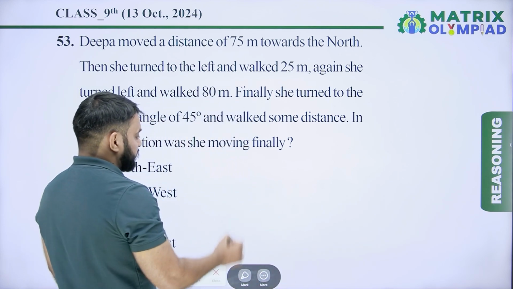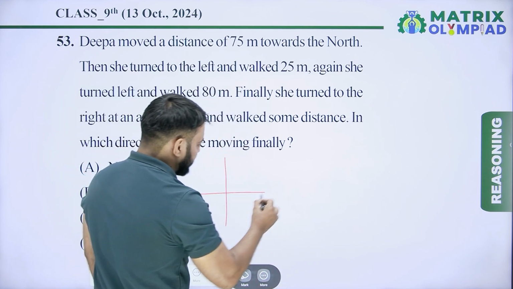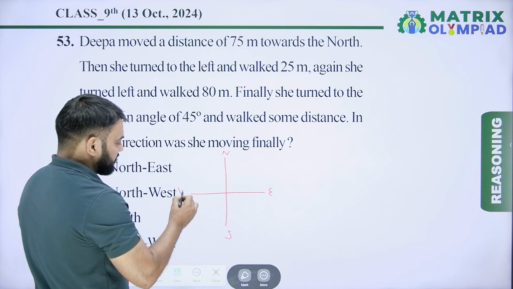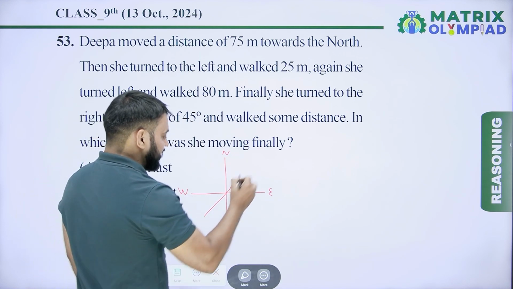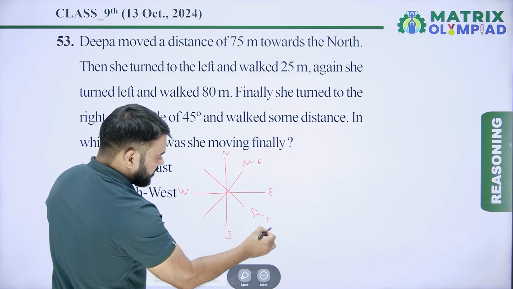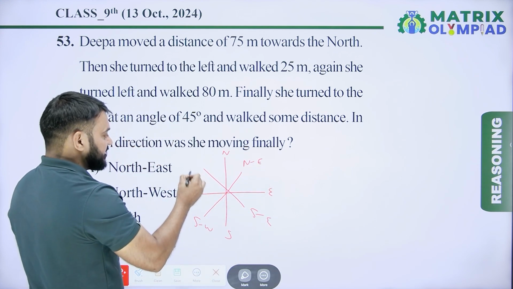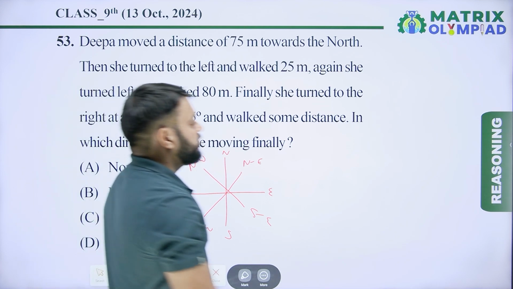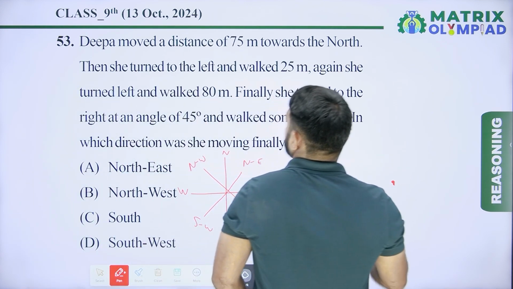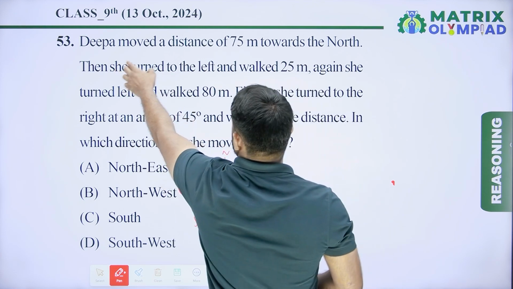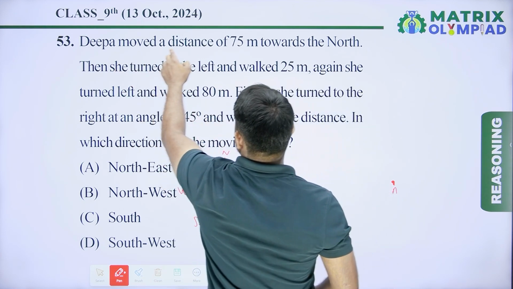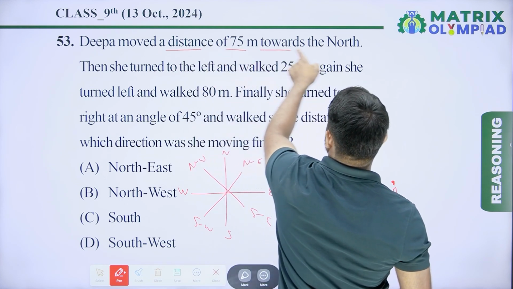Before starting this question, we should know that there are 4 types of main direction. This is north, this is east, this is south, this is west, and there are 4 types of cardinal direction. This is northeast, this is southeast, this is southwest, and this is northwest. Now according to question, let's suppose A is the starting point of Deepa.